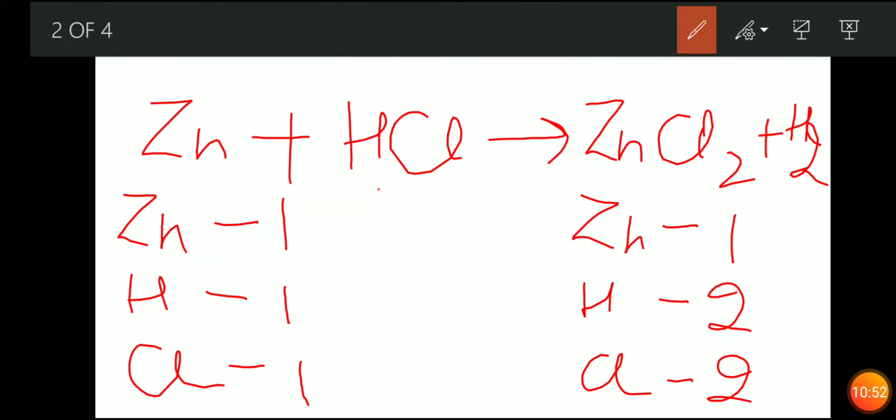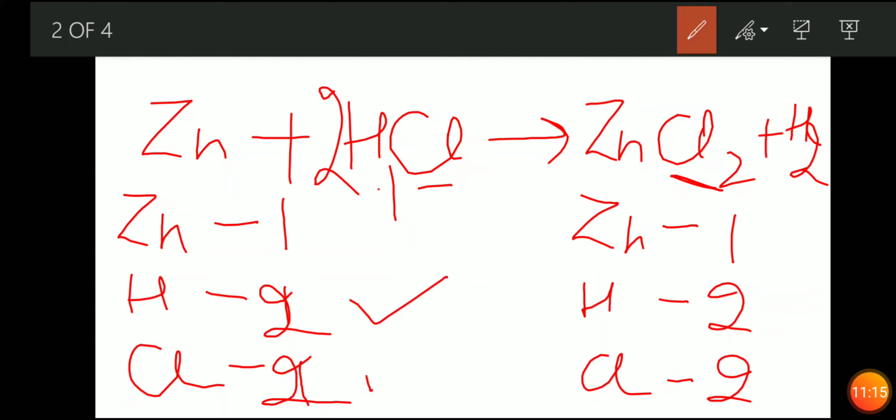Now tell me how do you balance it? We want Cl2 as Cl2. We need 2 Cl. So if we write 2 over here, we will get 2 Cl. Now 2 into 1 for hydrogen is 2. Hydrogen has become 2 in number. That is 2 hydrogen, 2 Cl.